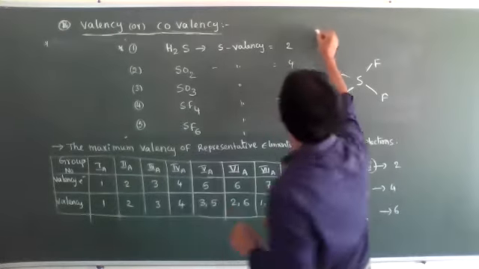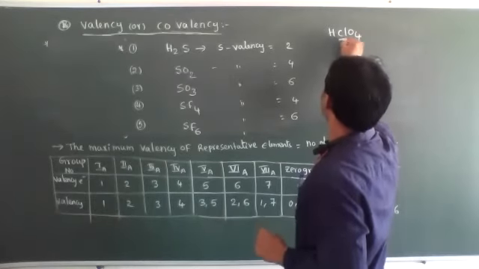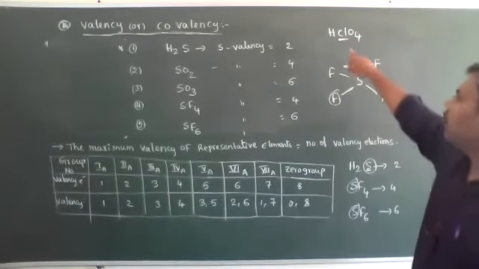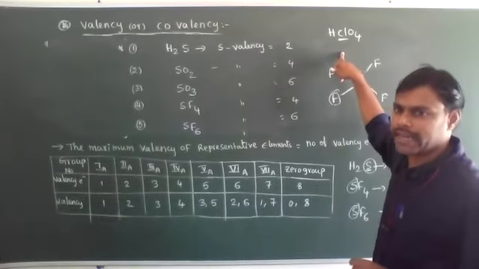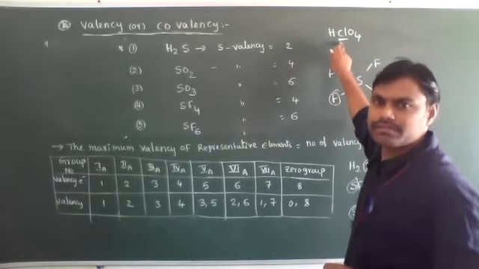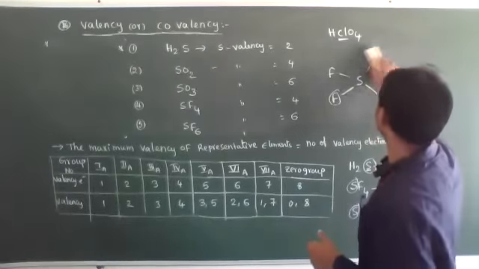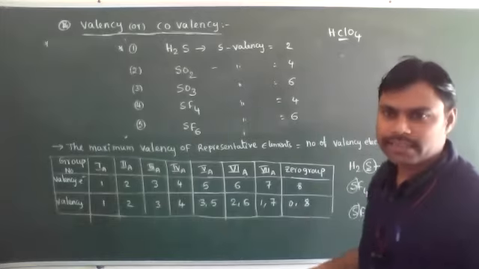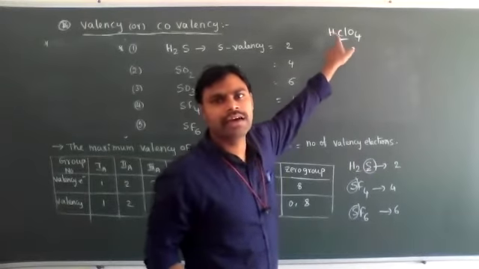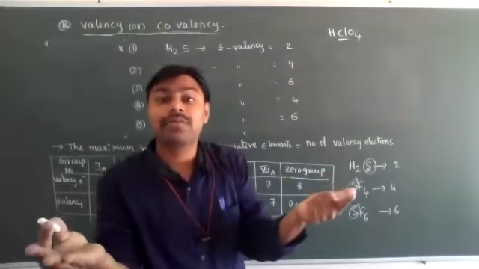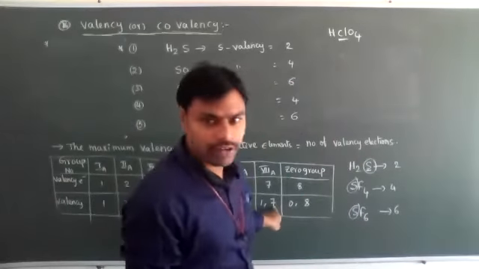The same way, HClO4. What is this HClO4? Perchloric acid. In HClO4, the chlorine valency we need to identify. Already I said, while you are observing, how many oxygen atoms are there? 4 are there. 4 times 2 is 8, plus 1, 9. But 9 is not possible. So maximum valence is showing. How much? It should be 7 only. How did 7 come?